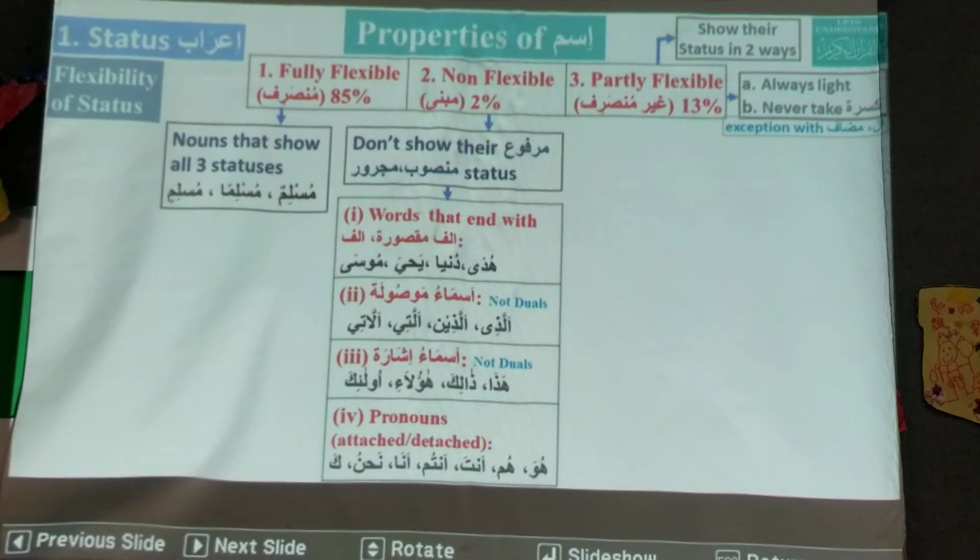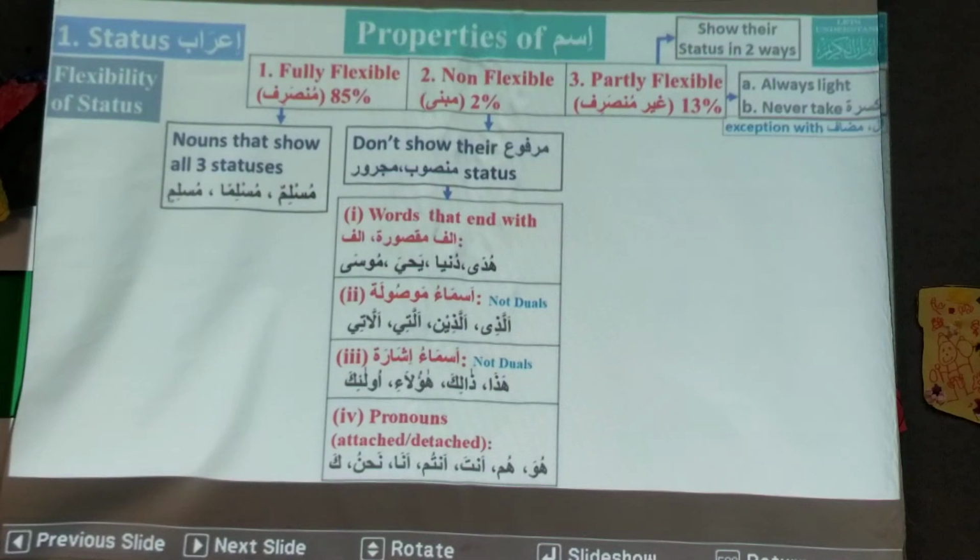Then pronouns. These could be attached or detached. All pronouns are non-flexible. So huwa remains huwa, whether it is marfu, mansoob or majroor. Similarly, these are all detached pronouns. Then ka, kum, na are attached pronouns. These are also mabni, non-flexible. Hum is also non-flexible.